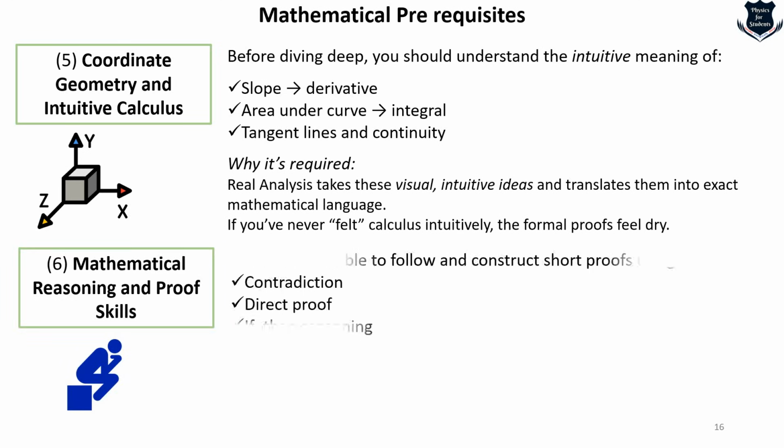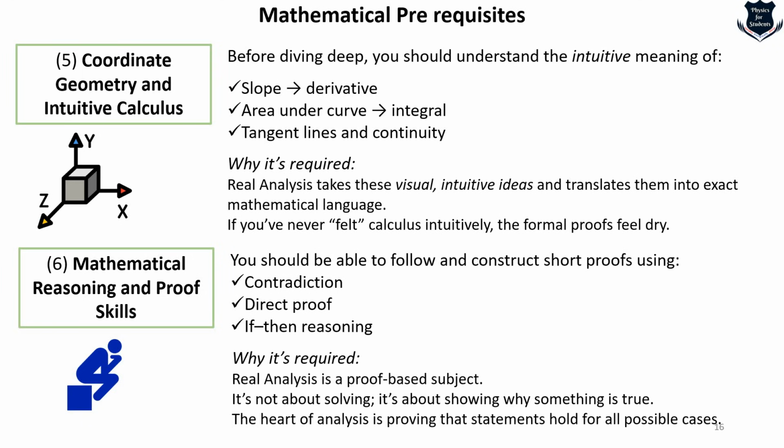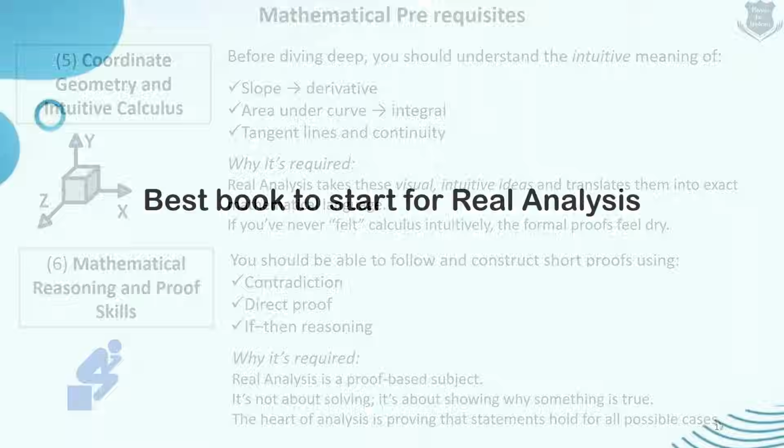These are required because they come intuitively for formal proofs, so that you do not find it dry. Mathematical proofs and reasoning: I have already made a video on the sheer importance of why you should understand mathematical proofs. It is important. This won't come in a day, so you have to really practice, because real analysis is completely a proof-based subject. Each theorem, each equation, you need to go ahead and prove it, and that is why from calculus you move to real analysis. You prove those theorems and understand the power and the beauty of that.